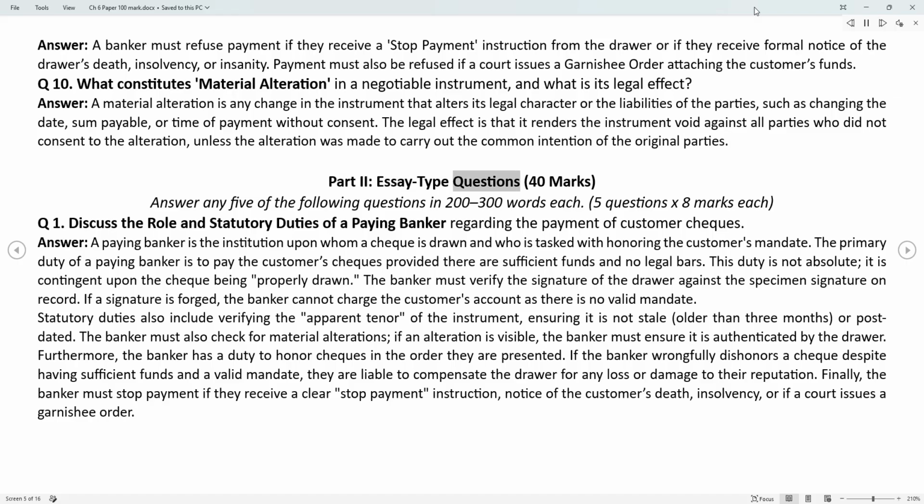Part 2. Essay-type questions, 40 marks. Answer any 5 of the following questions in 200-300 words each. 5 questions x 8 marks each. Q1. Discuss the role and statutory duties of a paying banker regarding the payment of customer checks.